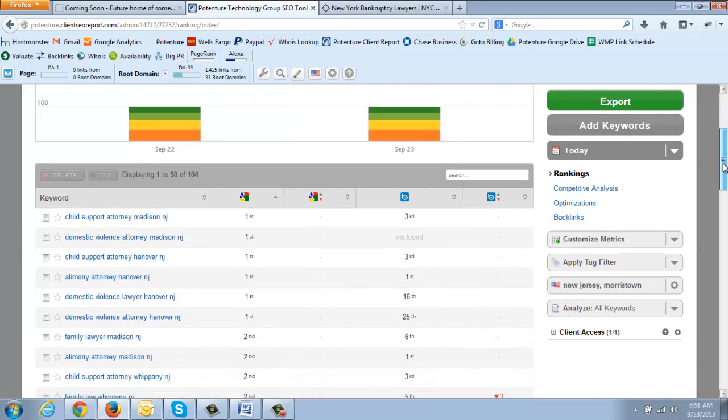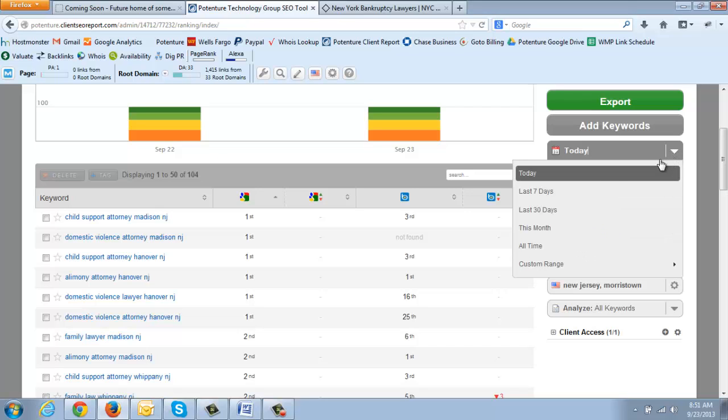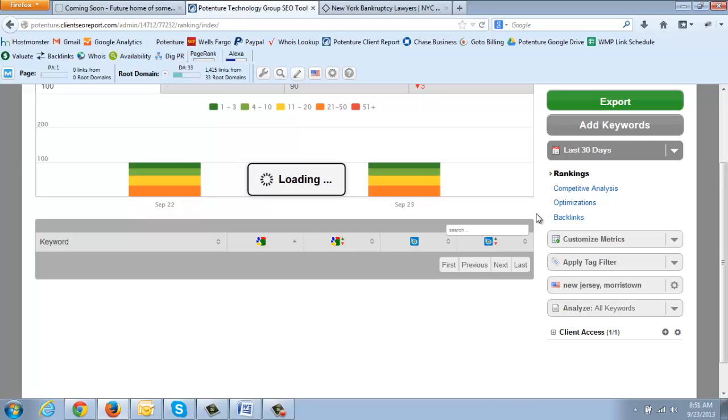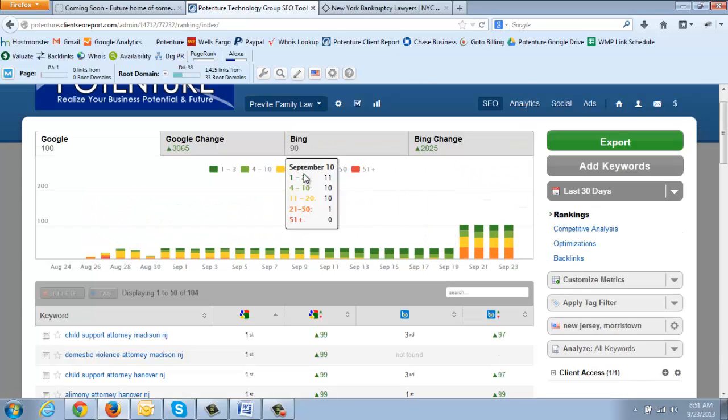We started with this company at the beginning of August. So we started August 1st, and now they had absolutely nothing. They had a site, but they had no SEO, no keywords, no anything. They had virtually no SEO campaign. If I look at all time, maybe we should just go last 30 days, you can see how many spots we've moved up total. In Google, 3,065 spots.